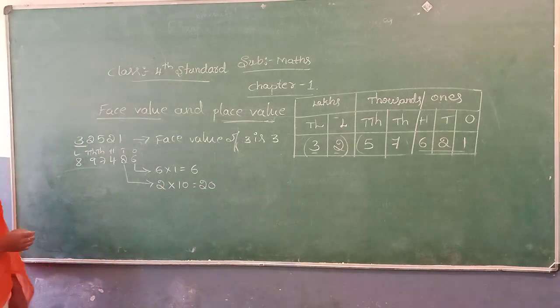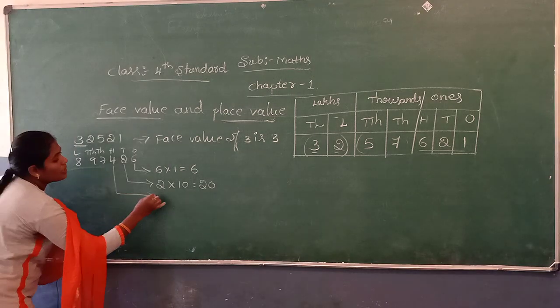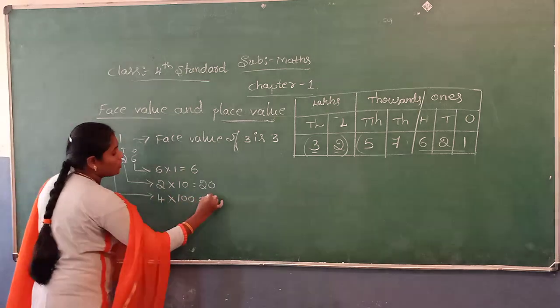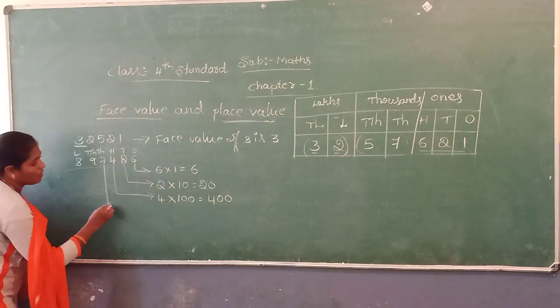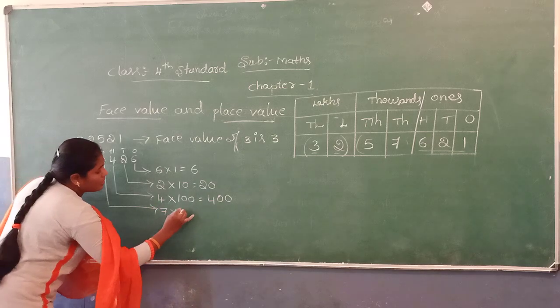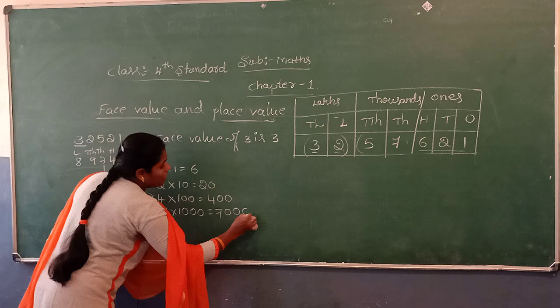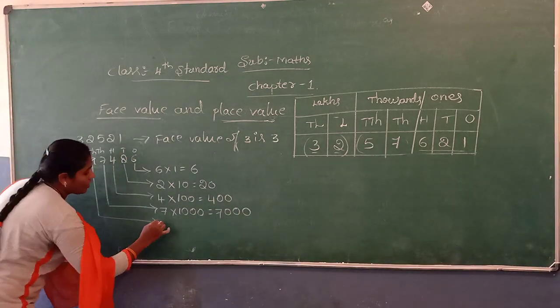The place value of 2 is 20. Then 4 is in the 100 place. 4 into 100, 400. Next, 7 is in the thousands place. So 7 into 1000, 7,000. The place value of 7 is 7,000.